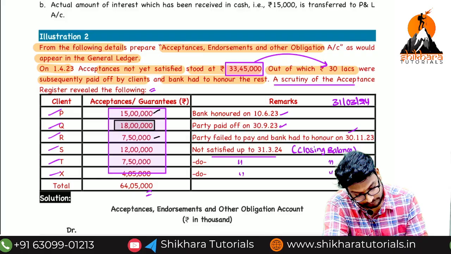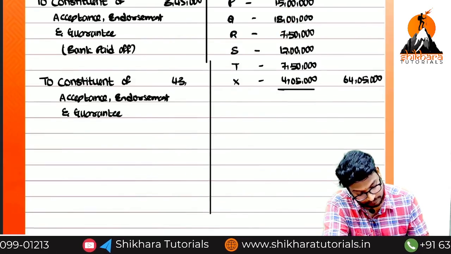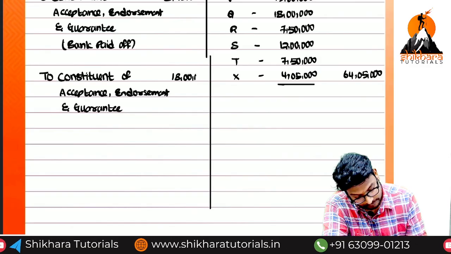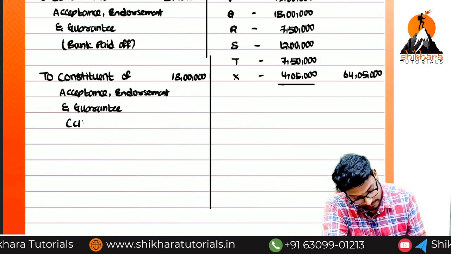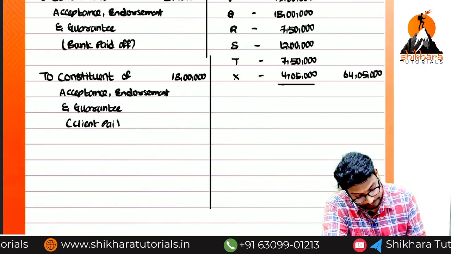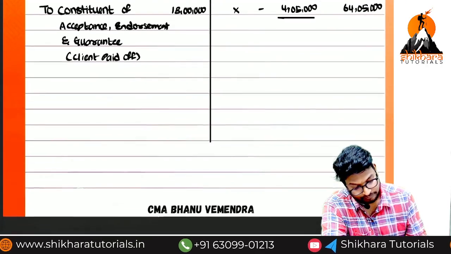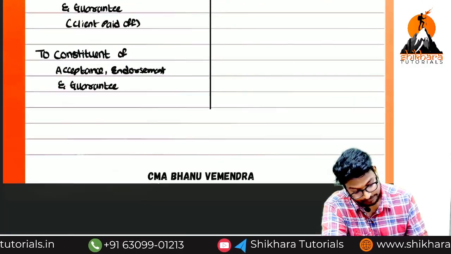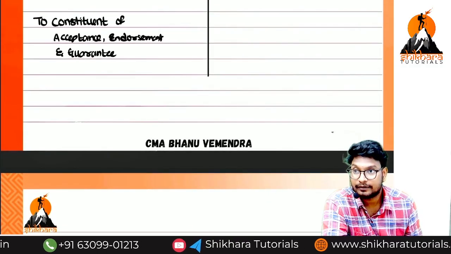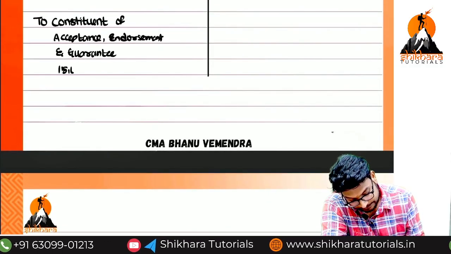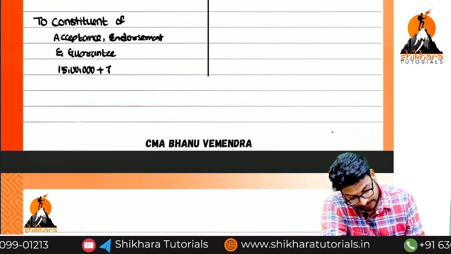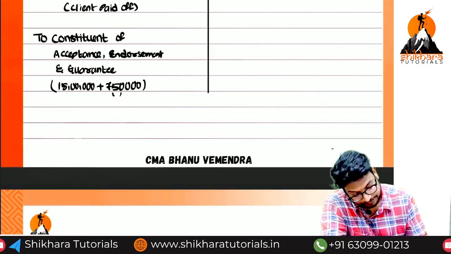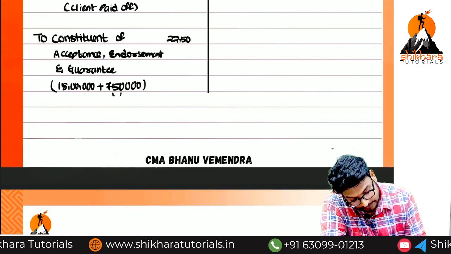Okay. 18 lakhs, client paid off. Can you tell me bank paid off? So individual amounts, 15 lakhs plus 7 lakh 50,000. Total 22 lakh 50,000.